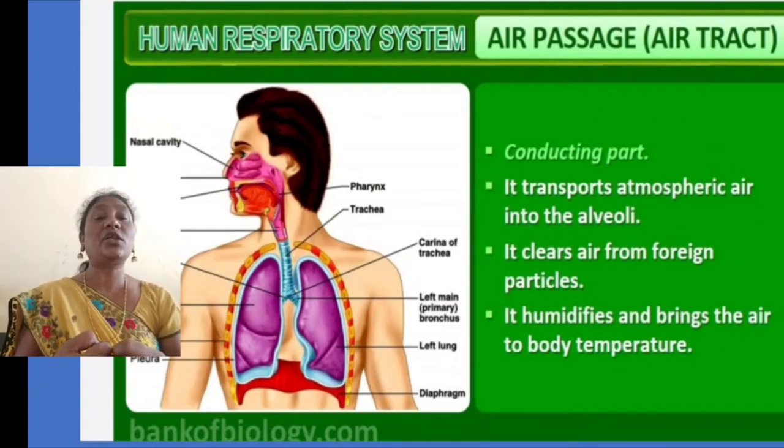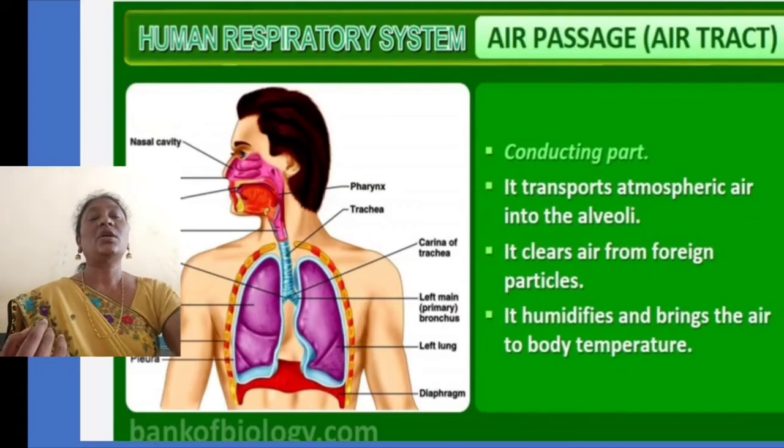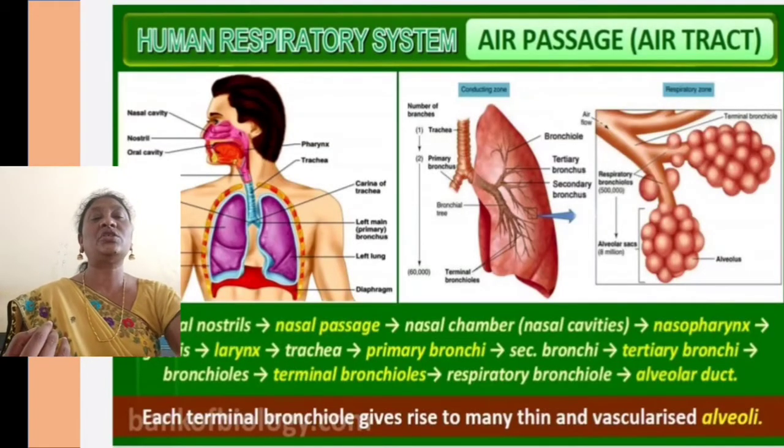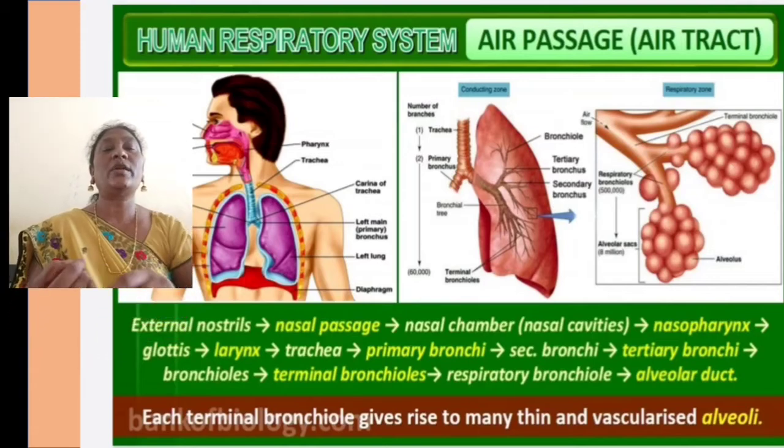Alveoli is the functional unit of the respiratory system. So it clears air from foreign particles. We have a mucus layer inside and hair follicles. They separate the dust particles or foreign particles from the air, and it humidifies the air and brings it to body temperature. So the air tract also facilitates humidifying the air, and it helps to maintain the body temperature.